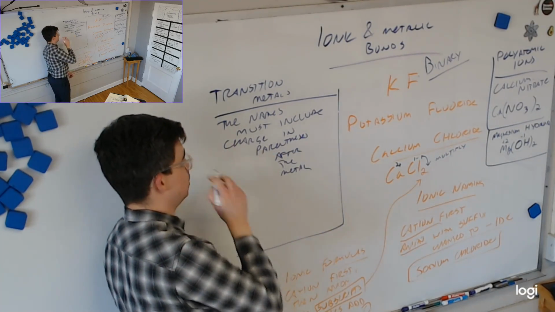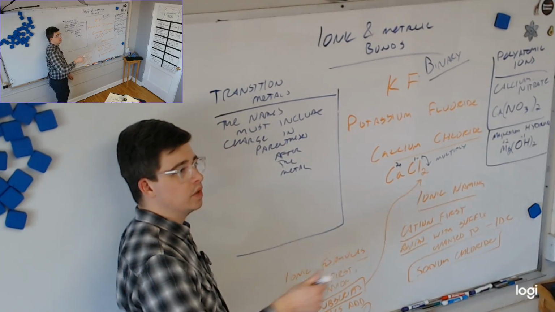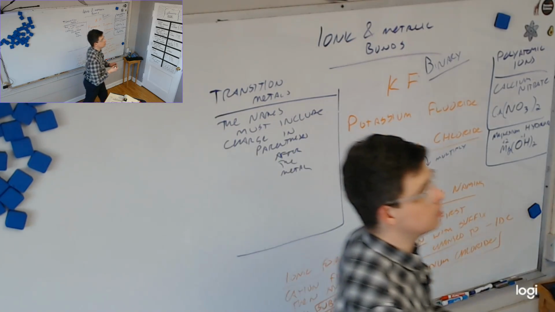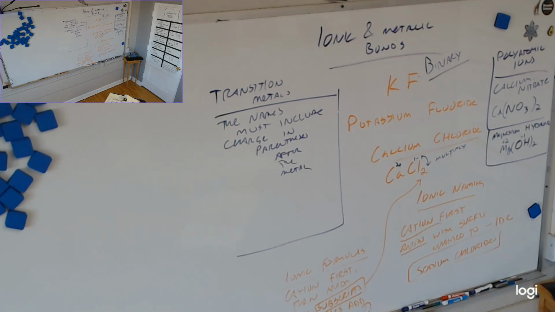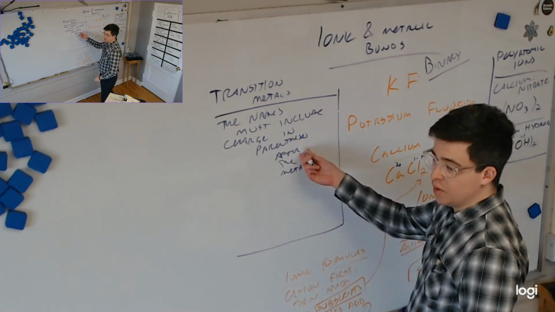The names must include the charge, and why might that be? What do you notice about, on the periodic table, look here, you can see the charge. Potassium is +1. What's chlorine? -1. Well, all these ones in the middle, the transition metals, what do you notice about them? Well, their oxidation states, they can have gajillions of oxidation states. And so in order to tell which one is which, we have to put the charge.